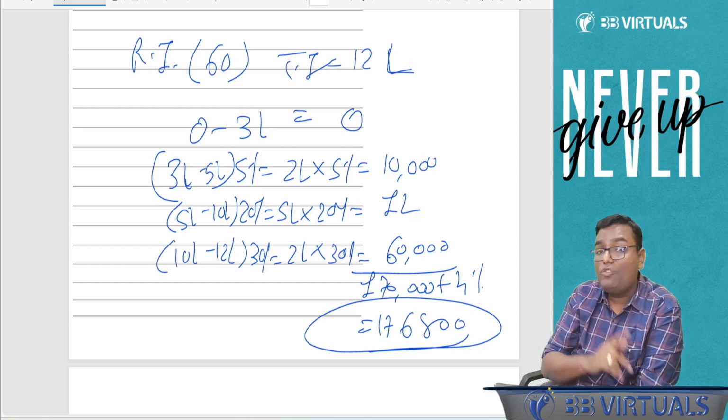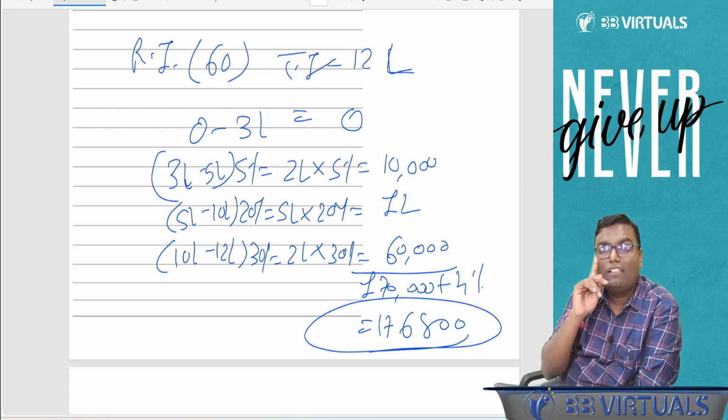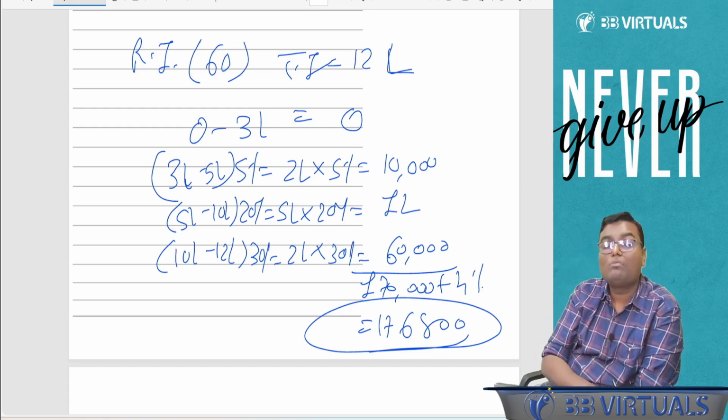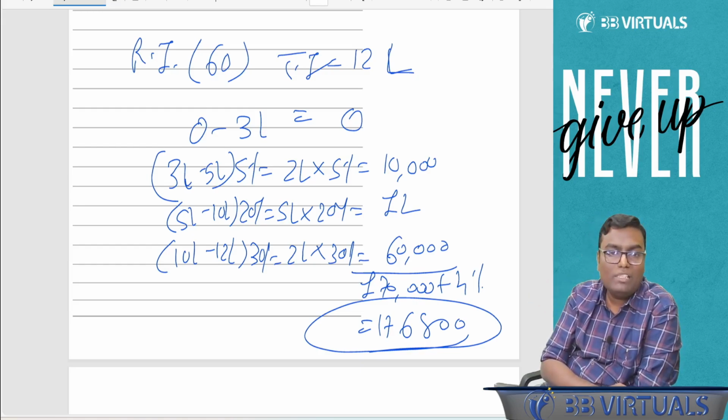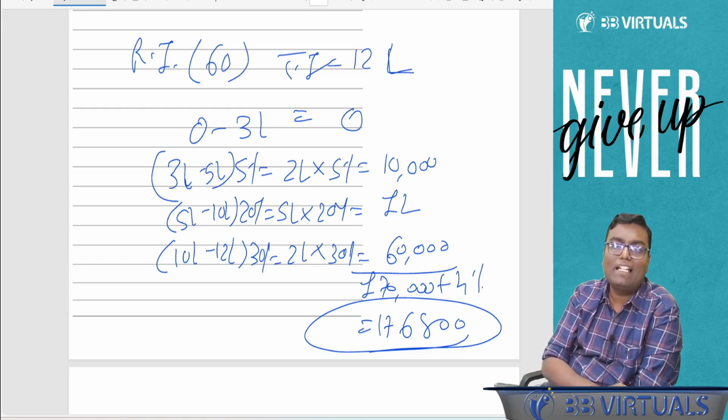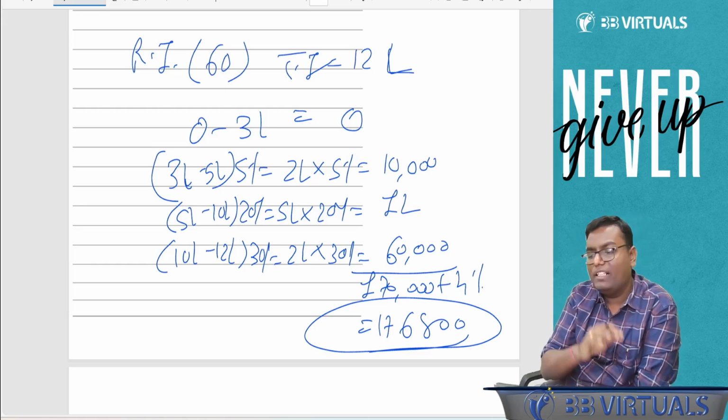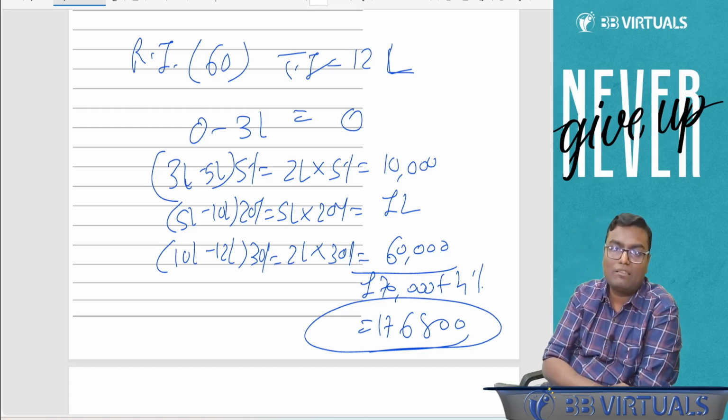If you are a non-resident, you will always be covered under the first column. Your basic exemption limit will always be how much? 2,50,000. You will never be covered under the basic exemption limit of 3 lakh. So if you are a non-resident, even though 60 years, for you 2,50,000 will be the basic exemption limit.